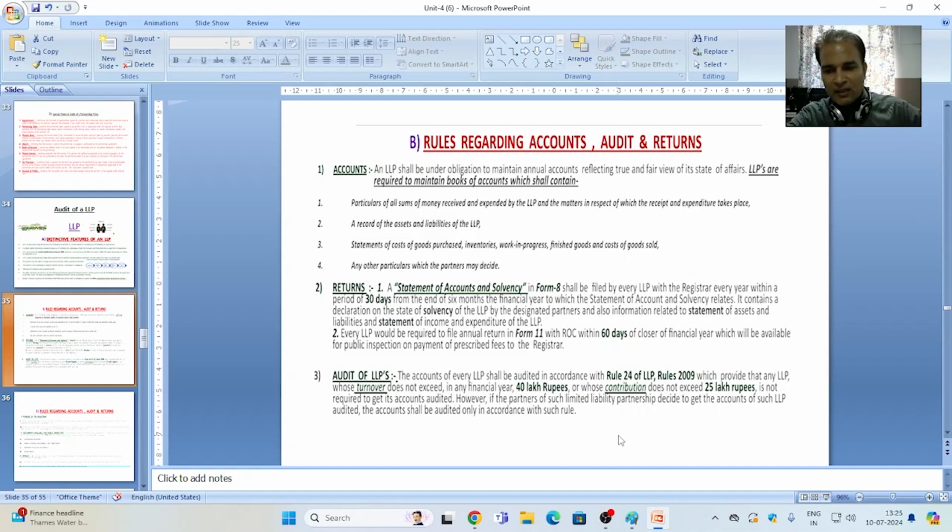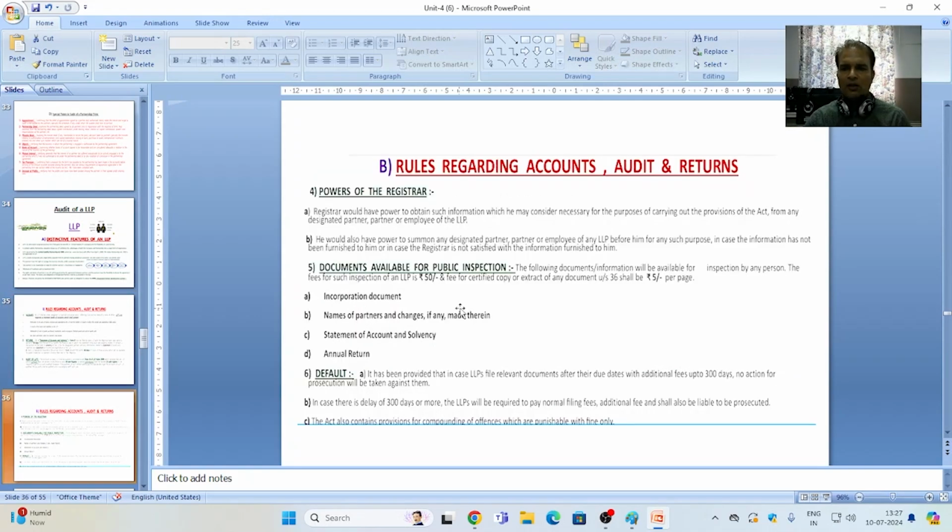However, if the partners of such an LLP decide to get the accounts of such LLP audited, the accounts shall be audited only in accordance with such rule. It means there is no compulsion, but if the partners want to get their books of accounts audited, then they have to follow the rules. So in case of audit of LLPs, the conditions or rules provided by the Rules, 2009 have to be followed.